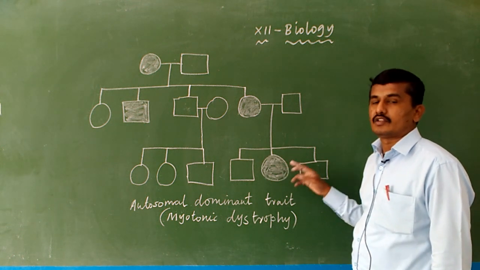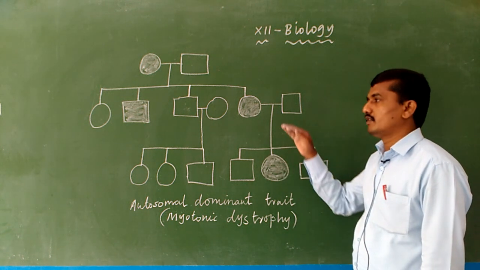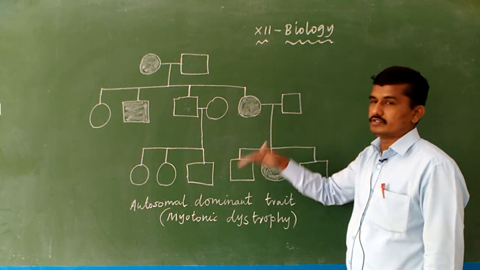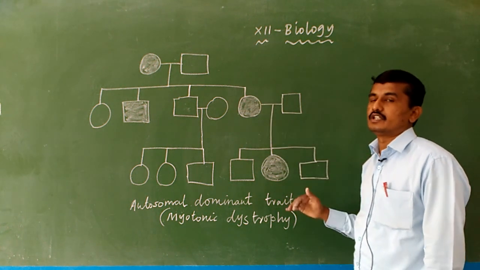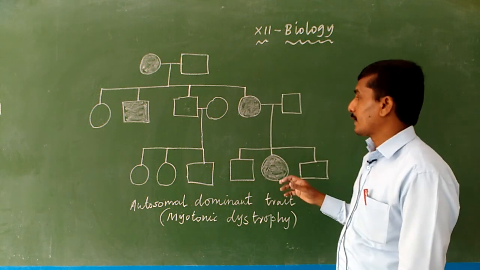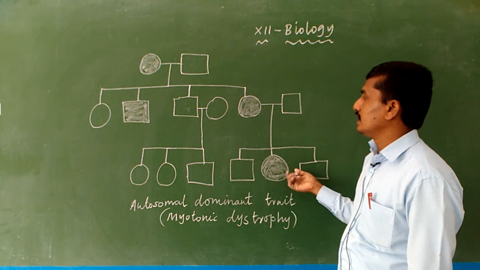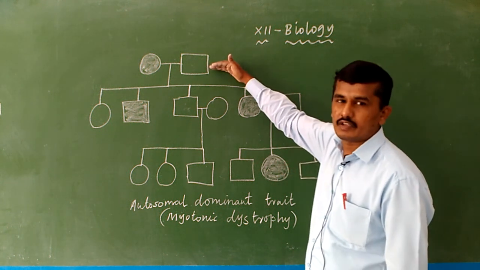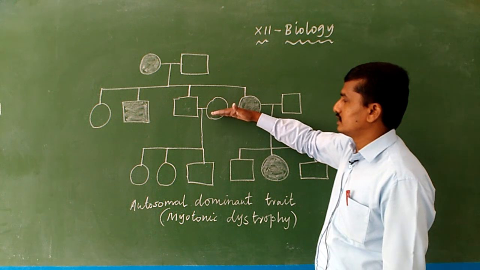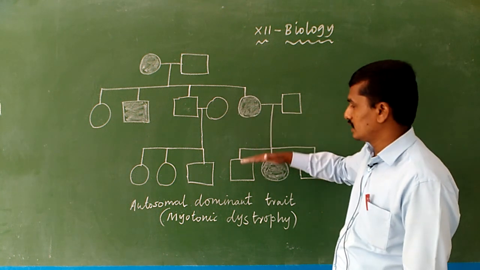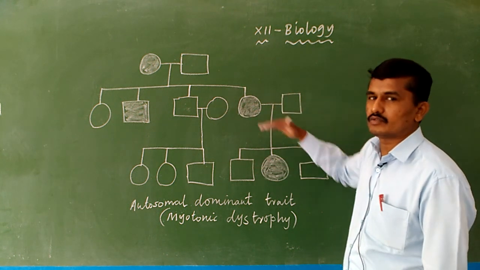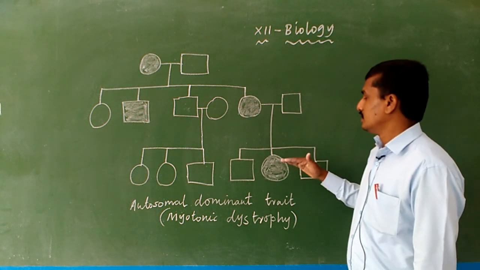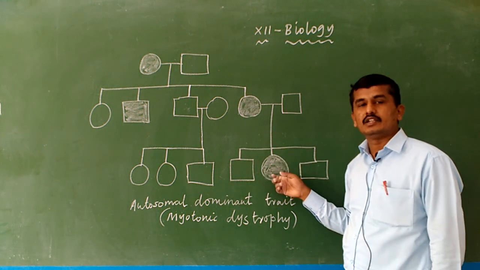One female is affected. So analyzing the family history generation by generation, we conclude the female is normally affected. The first generation has an affected female, the second generation also has an affected female.